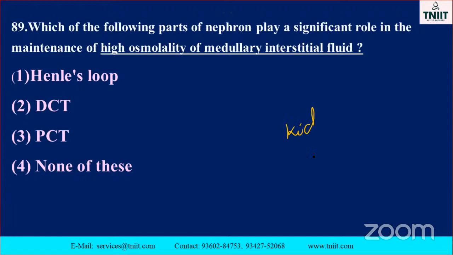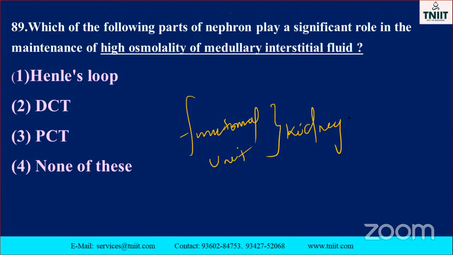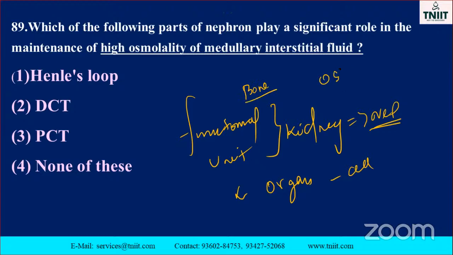Kidney. Okay, kidney. Functional unit. Functional unit of kidney. Okay, nephron. Functional unit of what is that? Organism. Living organism. Cell. Okay, this is kidney. Any other part like this? There are so many things in there. Take an example of bone. Osteoids. Osteoporosis, osteoids. Okay, like this.